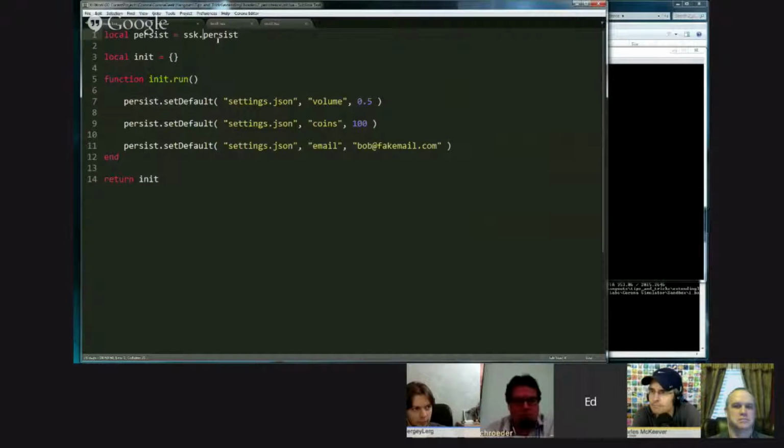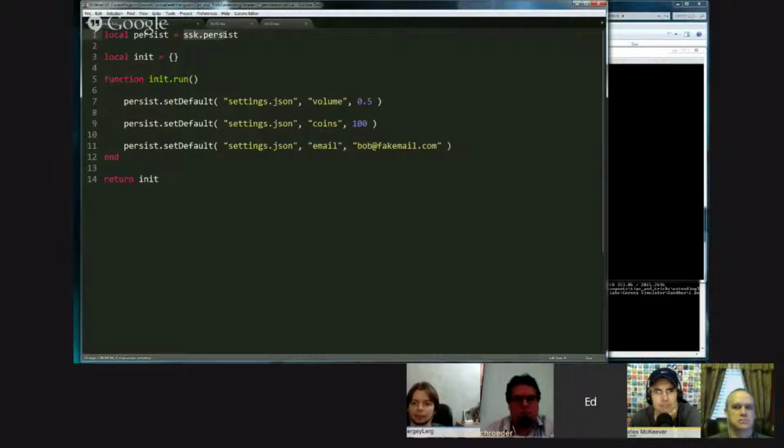So it's like a super library, where SSK is the root, and then persist is its own library, and then I've got SSK display, which is a library of display extensions and display functions that I've added. If you were to dump out the contents of SSK, you would see a bunch of tables, each of which is a module or library. So as I said, SSK is like a super library containing a bunch of sublibraries.